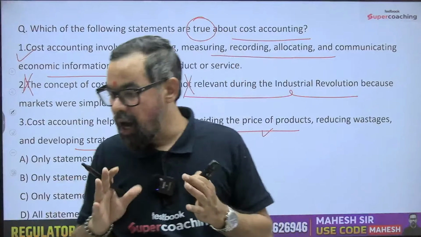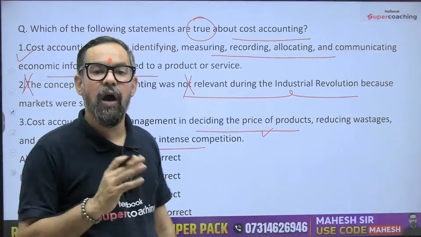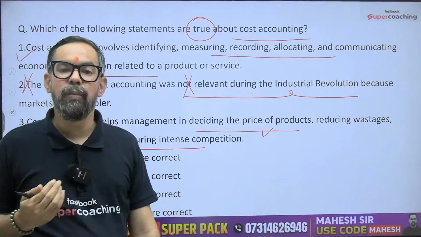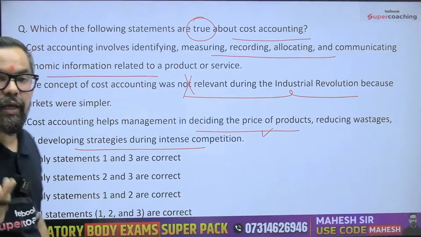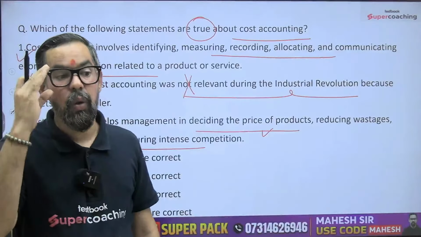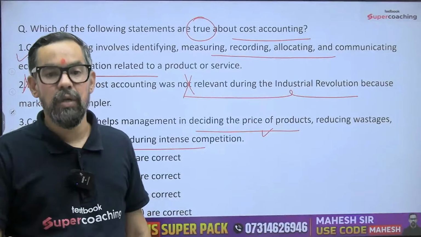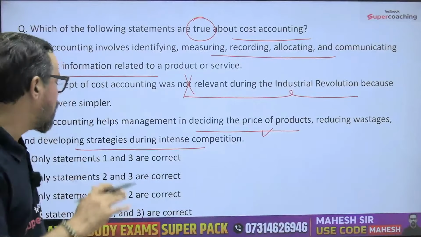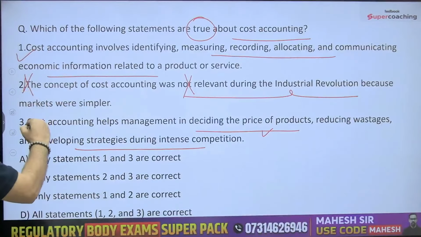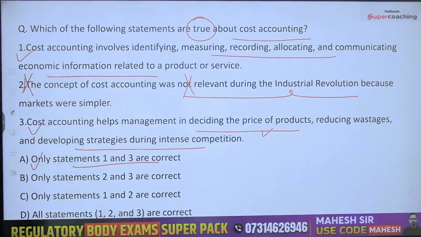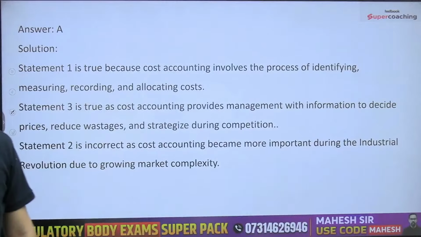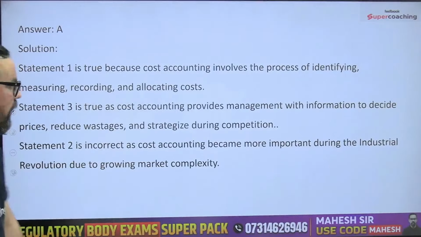How can we minimize cost and further reduce prices in other areas? Of course, we can't reduce so much that we enter into a loss or fail to meet our break even points. In those cases this helps us a lot. So statements 1 and 3 means option A will be the right answer for this question. Let's move ahead.